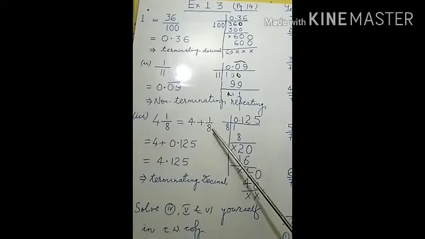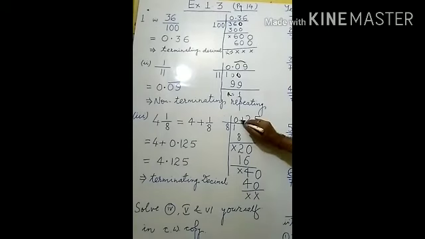If you convert 1 upon 8 by the long process, see, 1 is divided by 8. After 1, which part comes? The decimal. So the decimal will be put in the quotient part. So we put the decimal here, and we can take 0 after the decimal as much as we require. So 8 1s are 8, 8 2s are 16, but 16 is greater than 10, so we have to take only 1, 8 1s are 8, and 1 is noted down here.